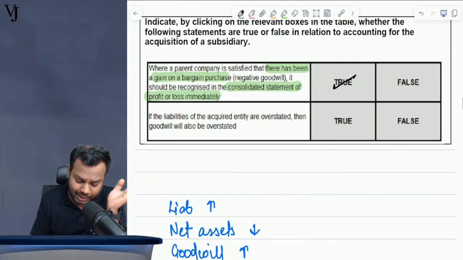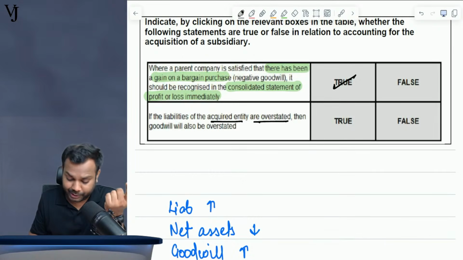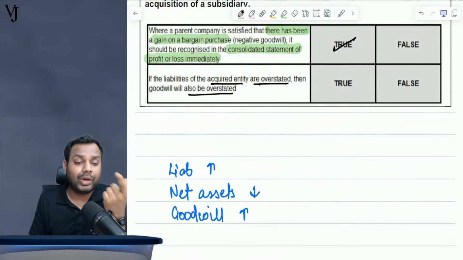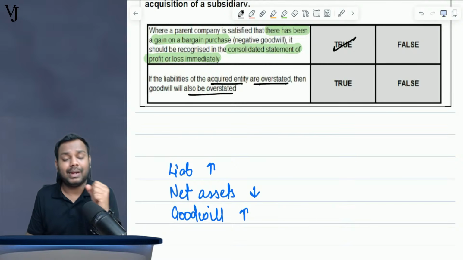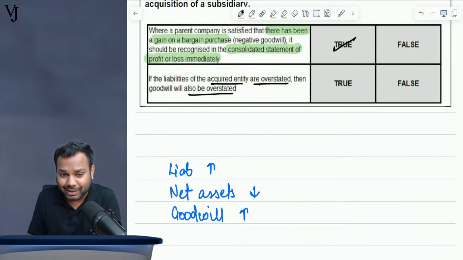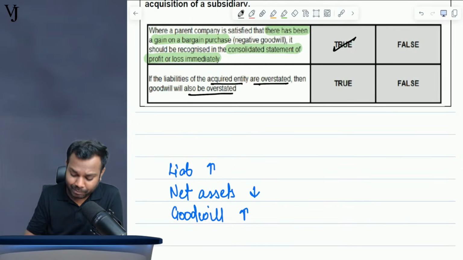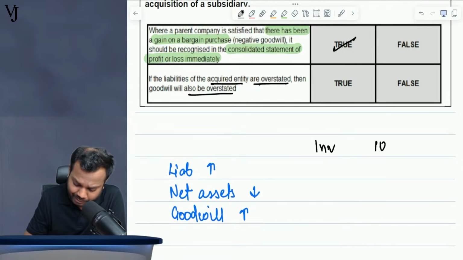Now, if the liabilities of the acquired entity are overstated, then the goodwill will also be overstated. If the liability is overstated, then net assets will be understated, and if net assets are less, goodwill will be more. Why? Understand. Let's suppose investment is 100, net assets is 80.